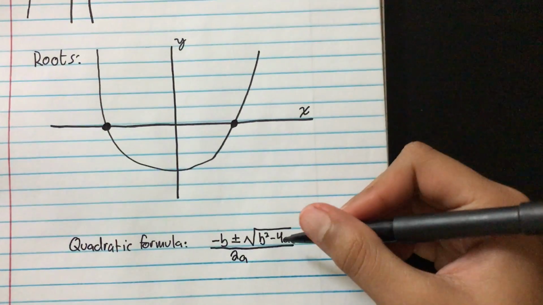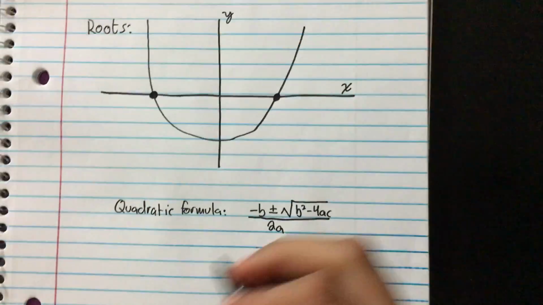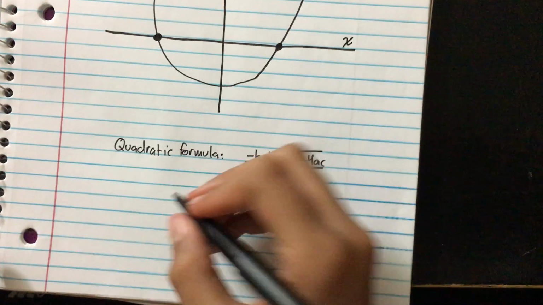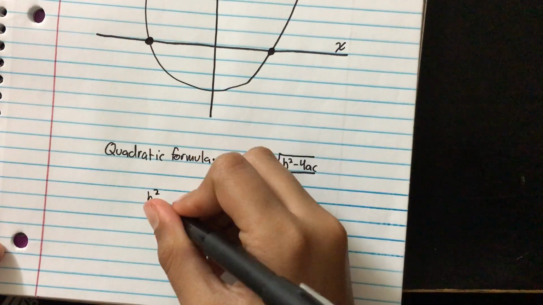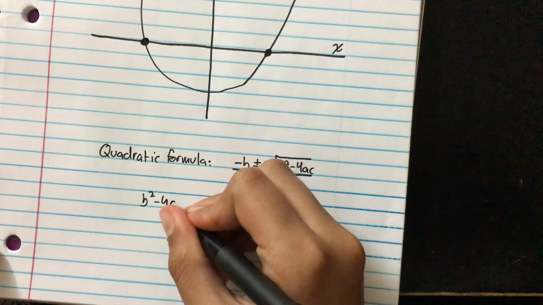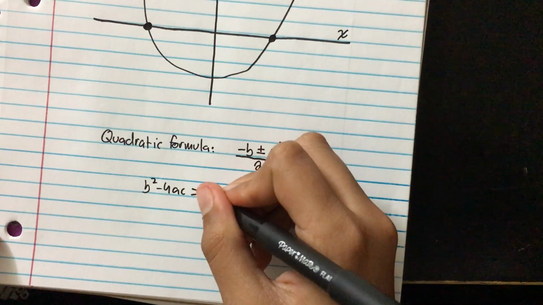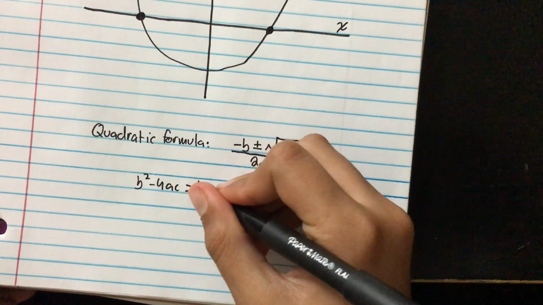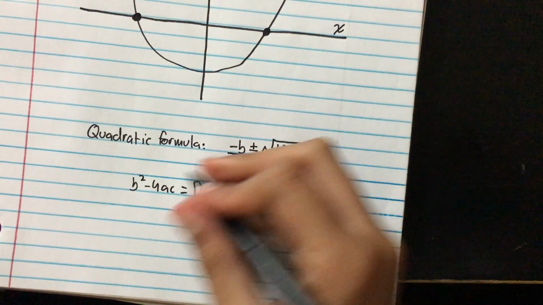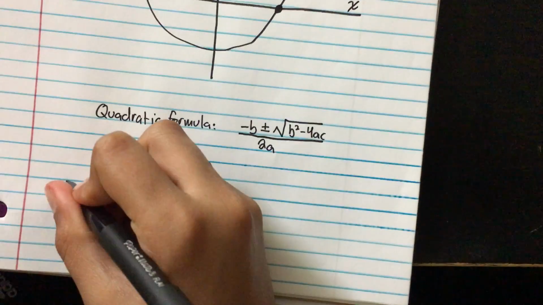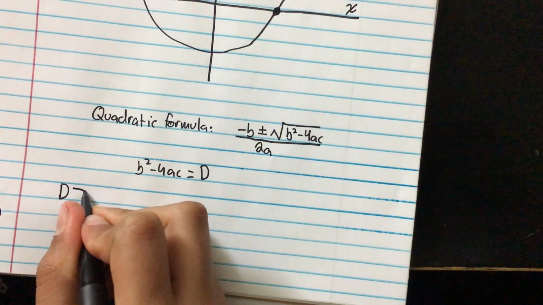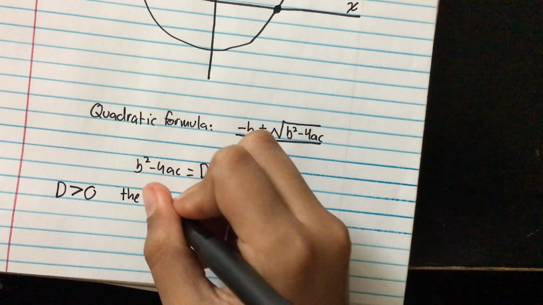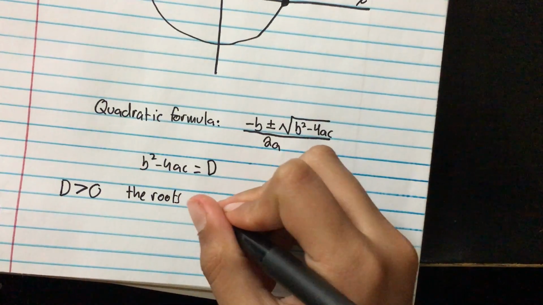And this b squared minus 4ac part is one of the most important parts, because b squared minus 4ac is equal to another coefficient, which is called d. This will help you for a lot of things. For example, if d is greater than 0, the roots will be real and distinct.